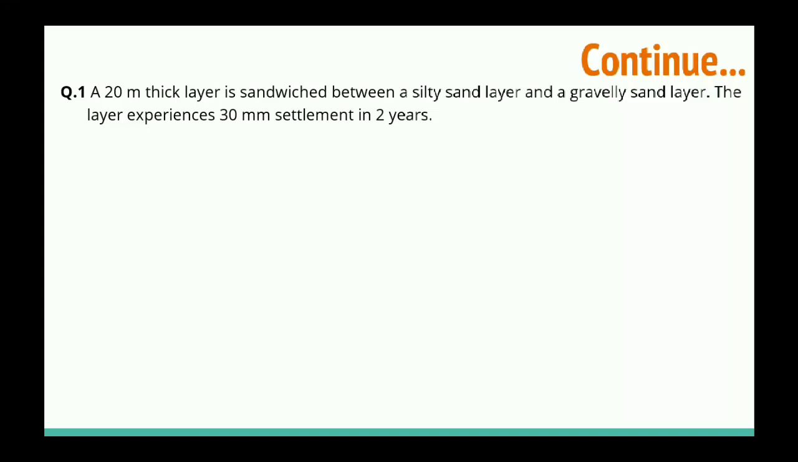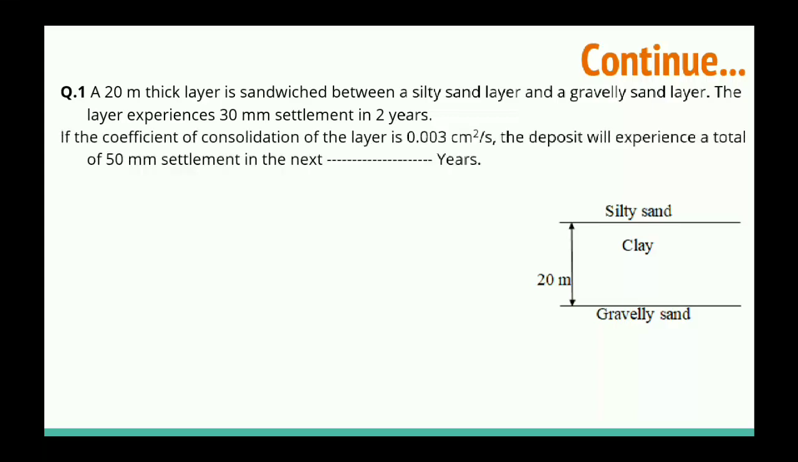To clear our concept. A 20-meter thick clay layer is sandwiched between a silty sand layer and a gravelly sand layer. The layer experienced a 30 mm settlement in 2 years. So this is the figure. The clay is confined between the two layers. The top layer is the silty sand and the bottom layer is the gravelly sand. If the coefficient of consolidation of the layer is 0.003 centimeter square per second, the deposit will experience a total of 50 mm settlement in the next how many years? We have to calculate the time for 50 mm settlement.